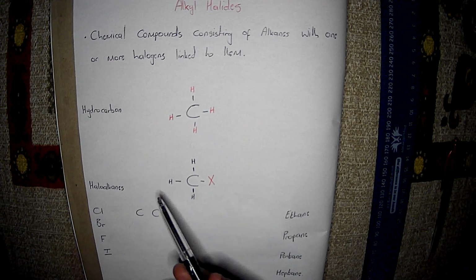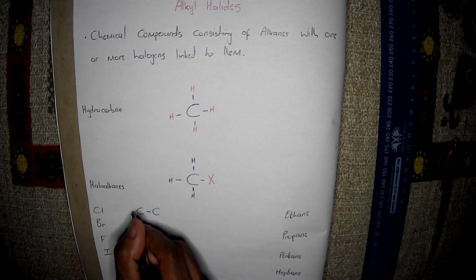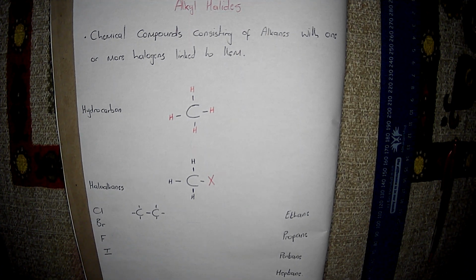Because it's an ethane and haloalkanes are alkanes, there is only one bond between the carbon atoms, and we have to have 4 covalent bonds. In this particular case, because there's only 2, it doesn't matter on which carbon atom you add this chlorine atom over here.